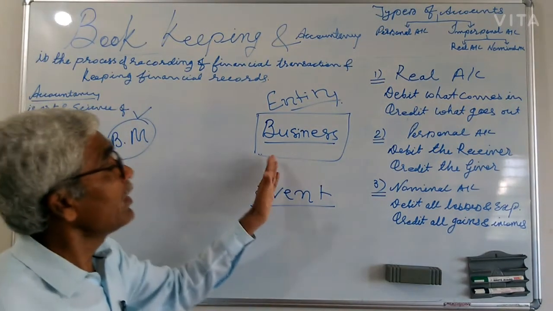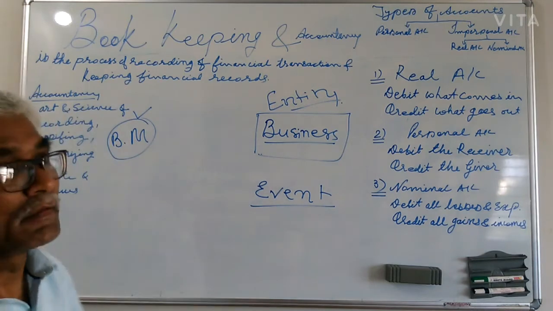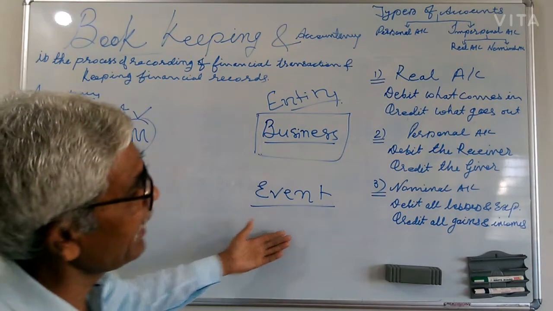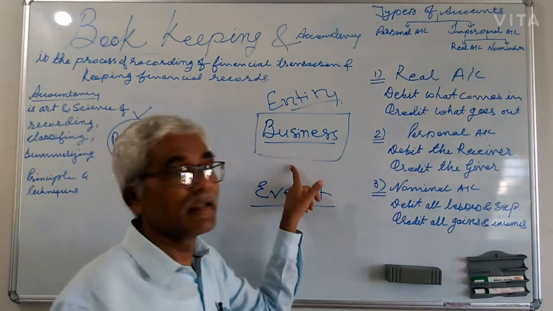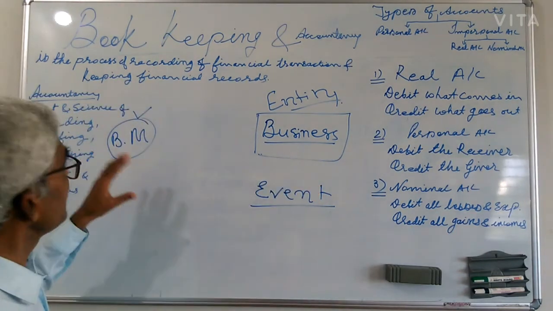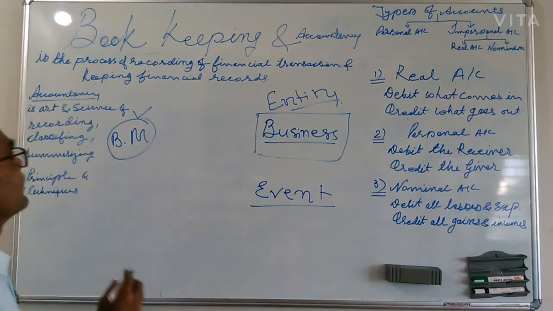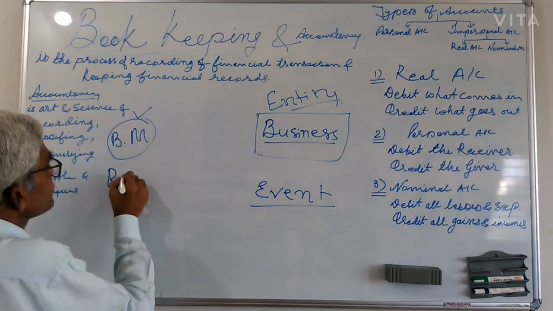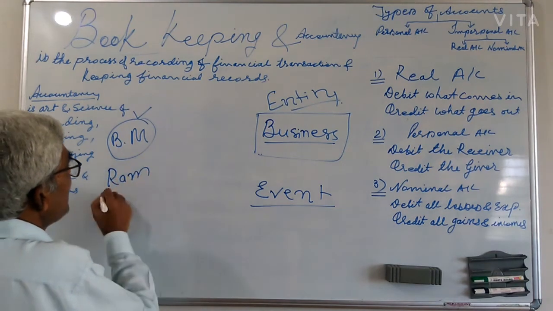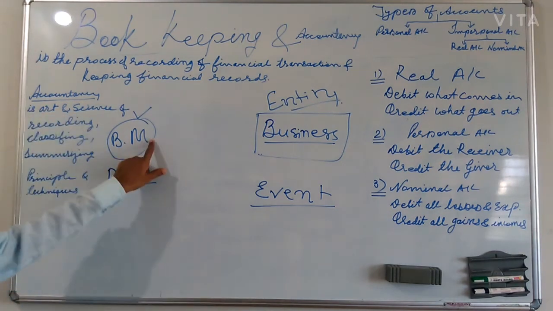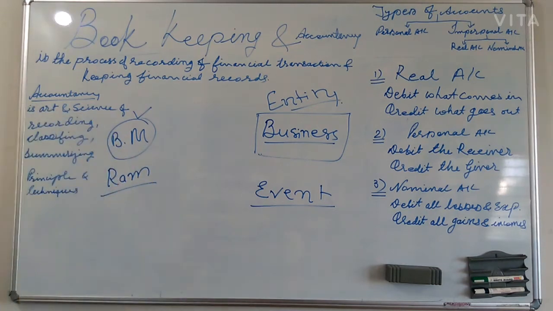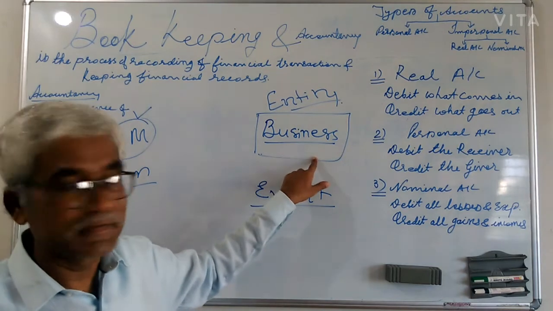We already learned what type of transactions or what type of expenses are incurred in a business. The first thing is very important to learn. This businessman, the name of that businessman is Ram. In simple words, we are saying Ram is the owner of this business.